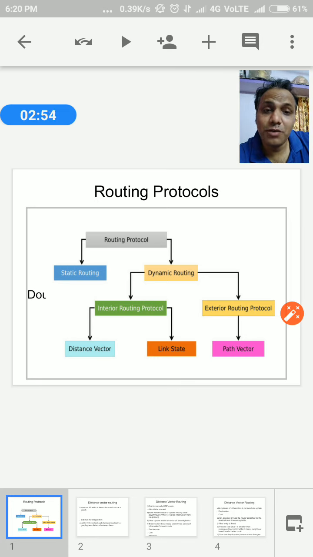But whenever we take the routing tables inside the routers, there are again two types. The first type is your static routing, and the second is your dynamic routing. So static routing is nothing